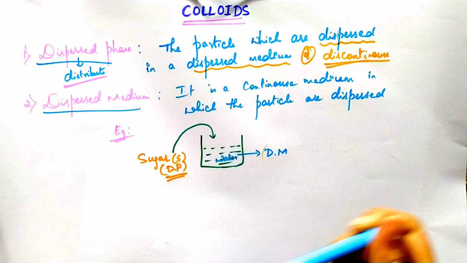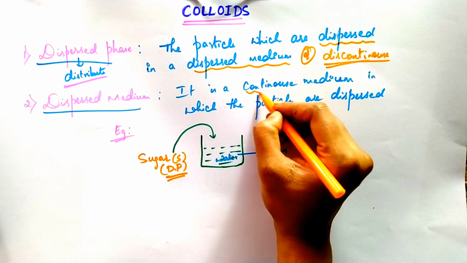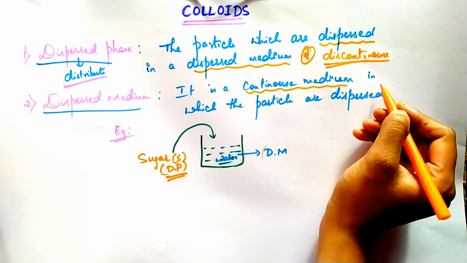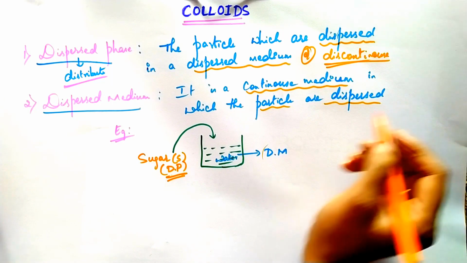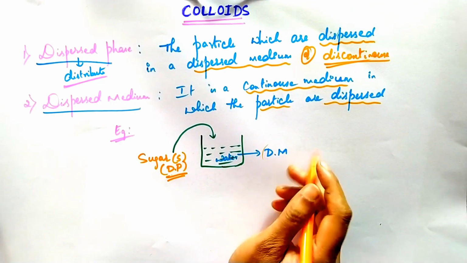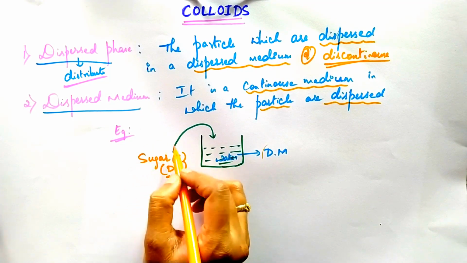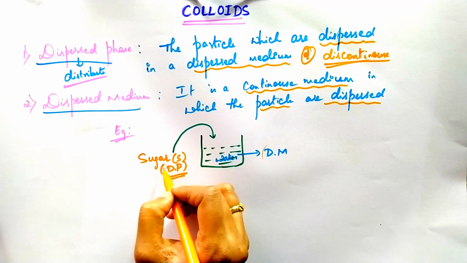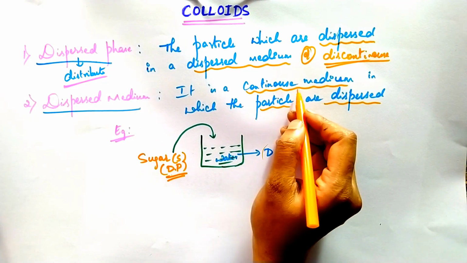So next is the dispersed medium. The dispersed medium is a continuous medium in which the particles are dispersed. That means here the dispersed medium is a continuous medium in which the sugar particle is dispersed. Why do we call this a continuous medium?